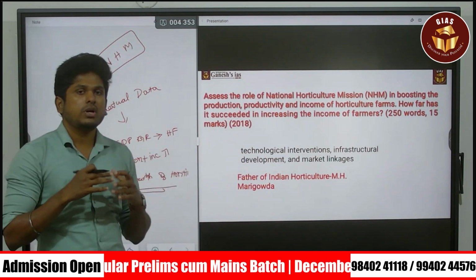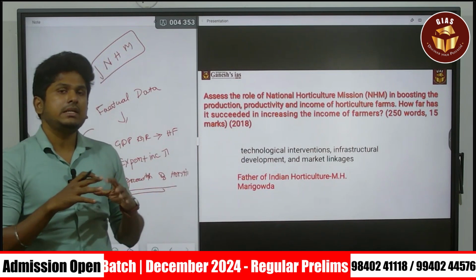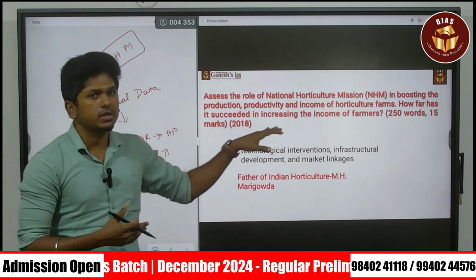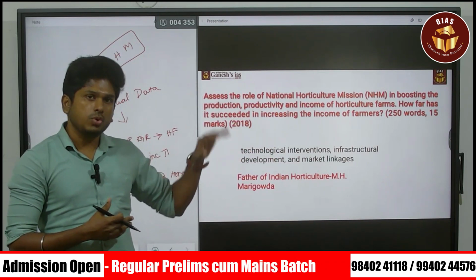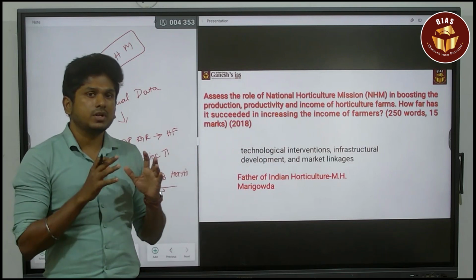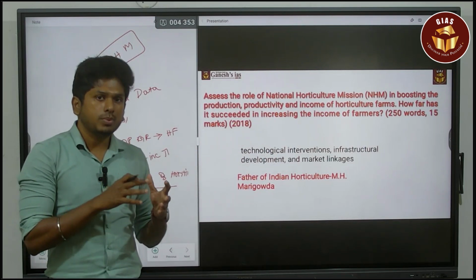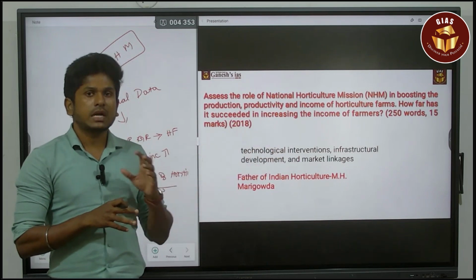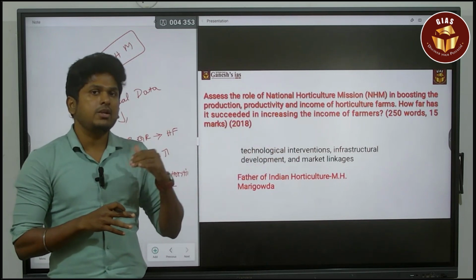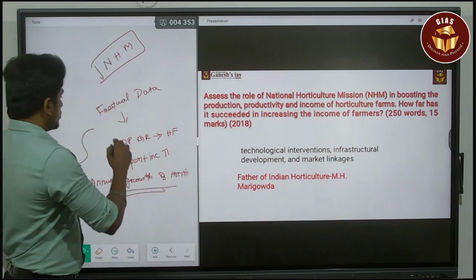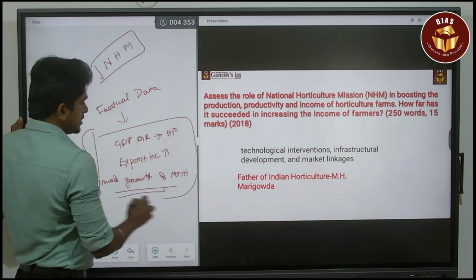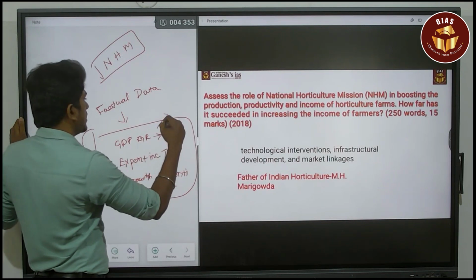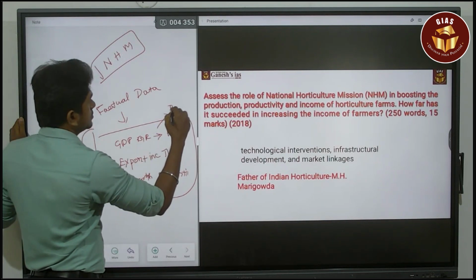First of all, you have to think in a diversified manner. What are the things we need to present for the second part of that question? If you don't know the data, that is not an issue. First of all, you have to think what are the possible data I can give for this second part of this question. That is the thing you mainly have to do. Afterwards, if you don't have any data, you can simply say that it is doubled.